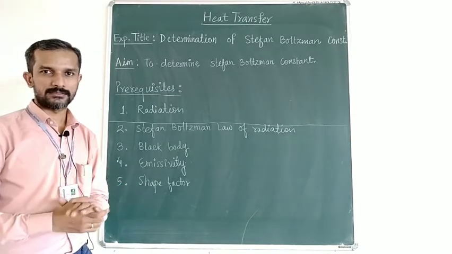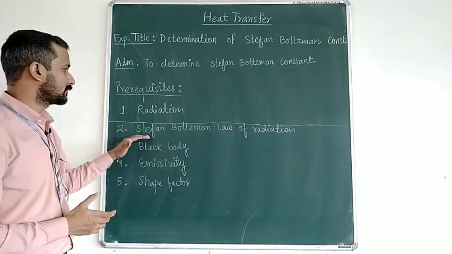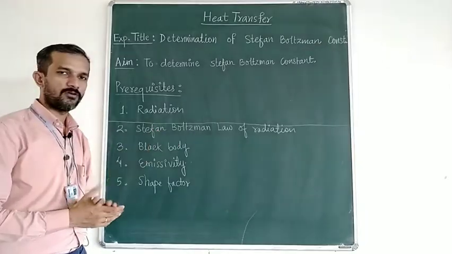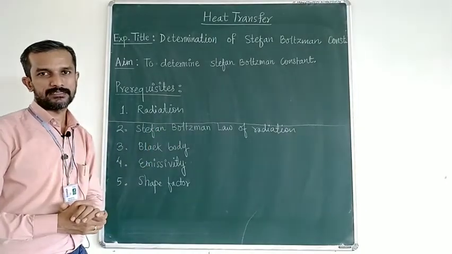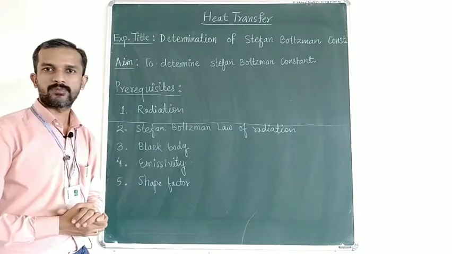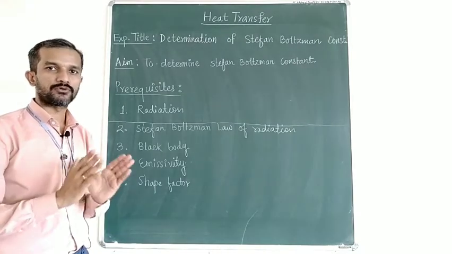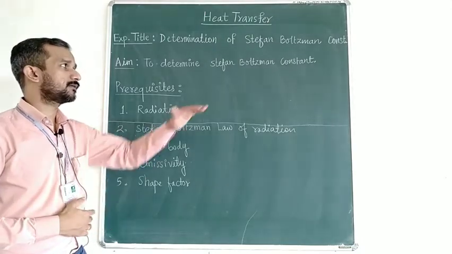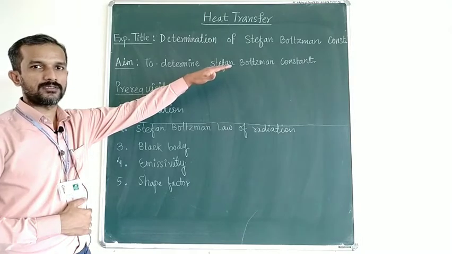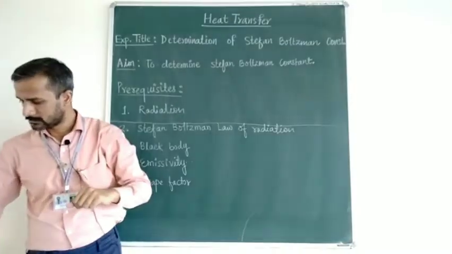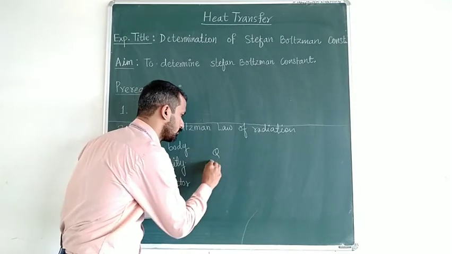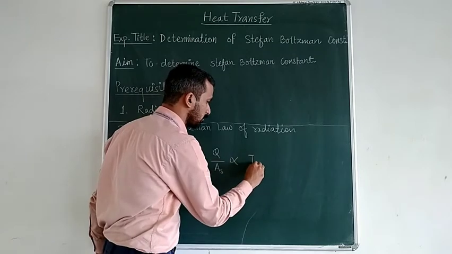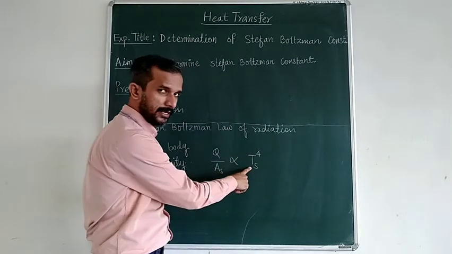So you must be clear about this concept of radiation, and then there is a governing law for that, the very basic law for radiation, that is Stefan-Boltzmann law of radiation, which says that the heat flux by radiation is directly proportional to the 4th power of its absolute temperature. And if we remove that proportionality sign, then there is a constant called the Stefan-Boltzmann constant. That heat flux, Q upon A, where A is the surface area, is directly proportional to the 4th power of surface temperature. This must be in Kelvin, absolute temperature.